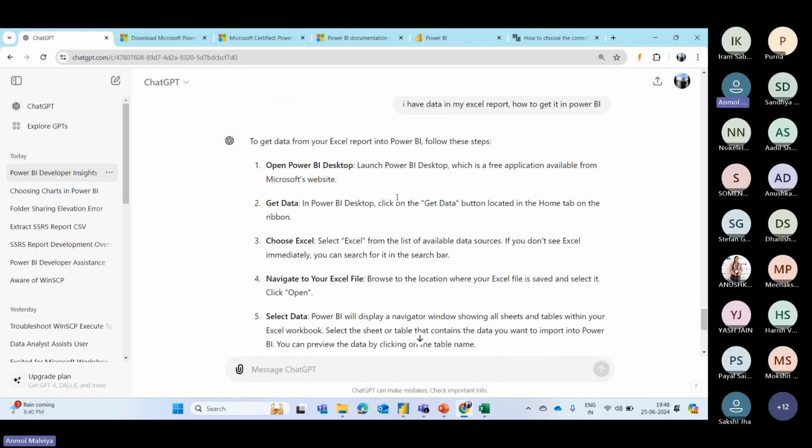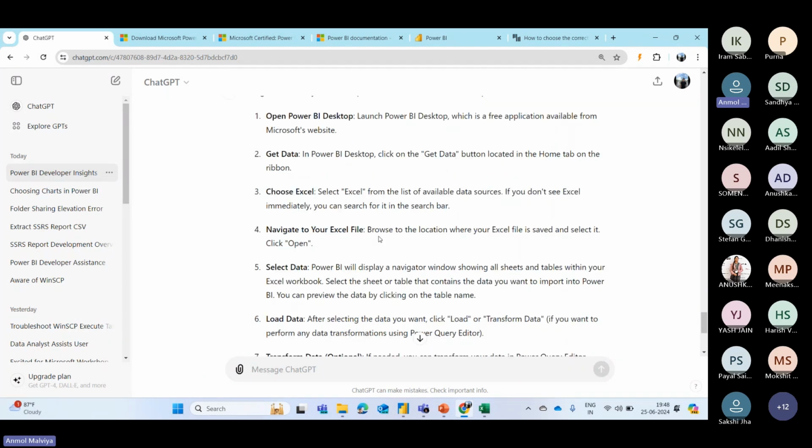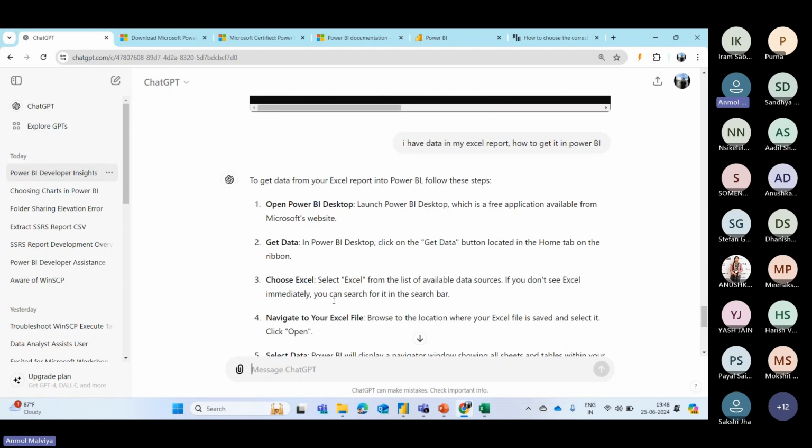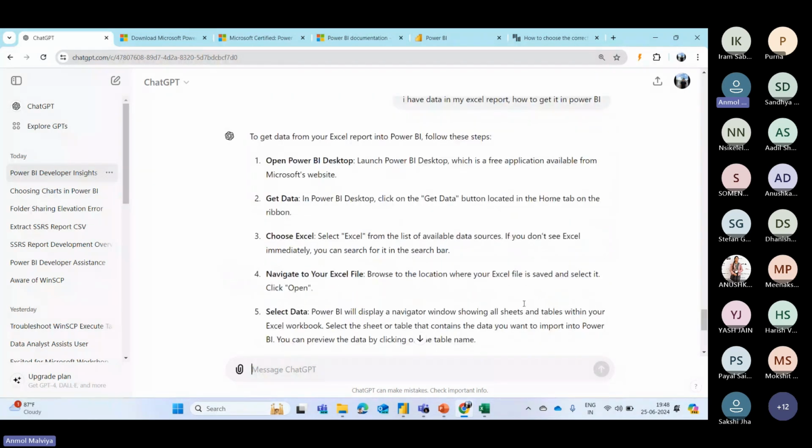We have already discussed it, but let's say there is some source which you are not familiar with. Let's say it's some CRM software, Salesforce or anything. For that purpose, you can use ChatGPT to know step by step how you can load the data. You can see it says first open Power BI Desktop, then click on the Get Data button, then choose the Excel format and navigate to your Excel file. We have already done this in our practical part.